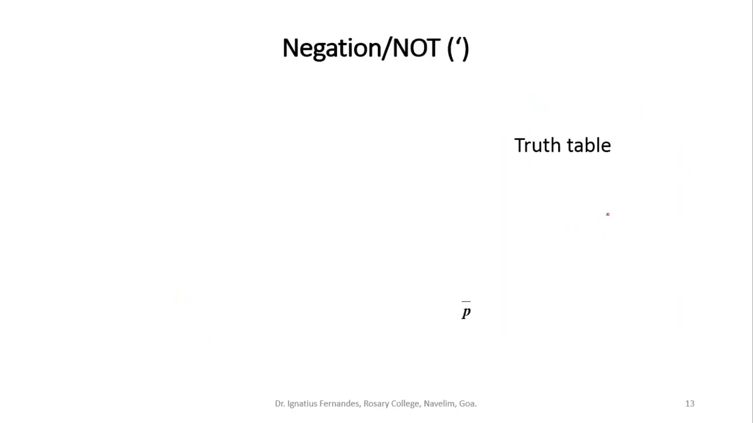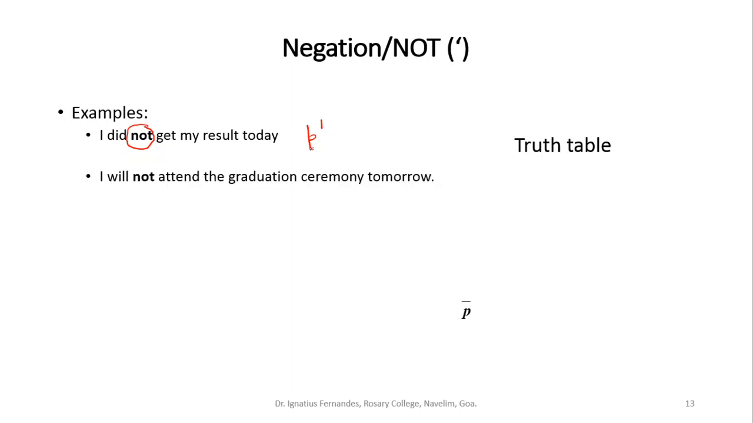Then the other connective that we talked about is NOT. So this is like an opposite. Suppose I say I did not get my results today. So I'm using NOT here. The original statement was I did get my results today, and I'm converting it to the opposite. So I'm saying I did not. If the statement P is I did get my results today, then P bar will be I did not get my results today. So we are just taking the negation of it.